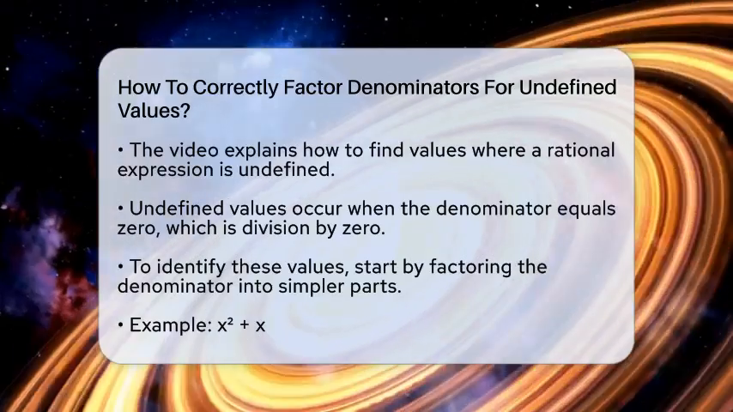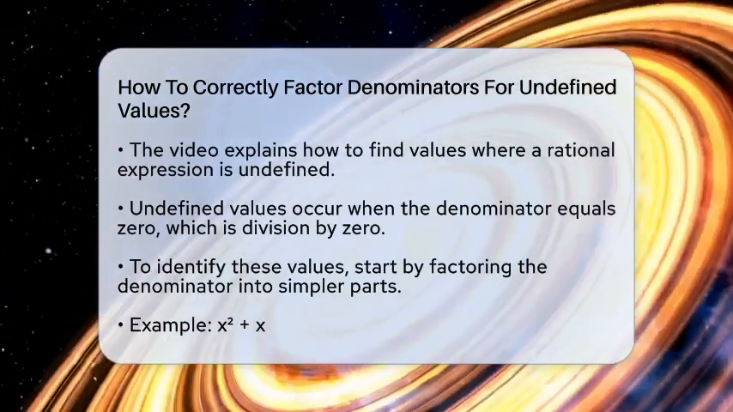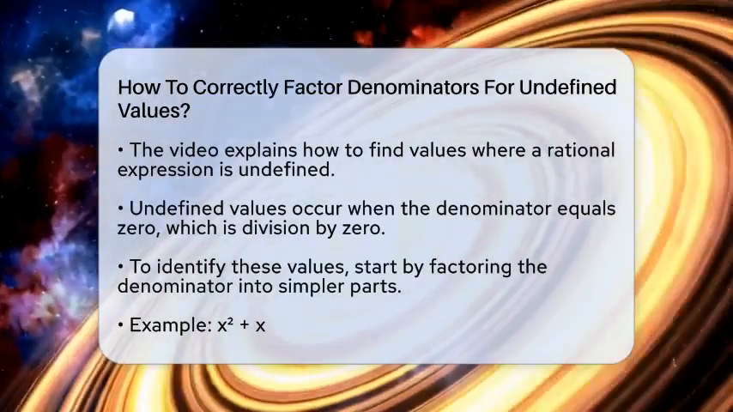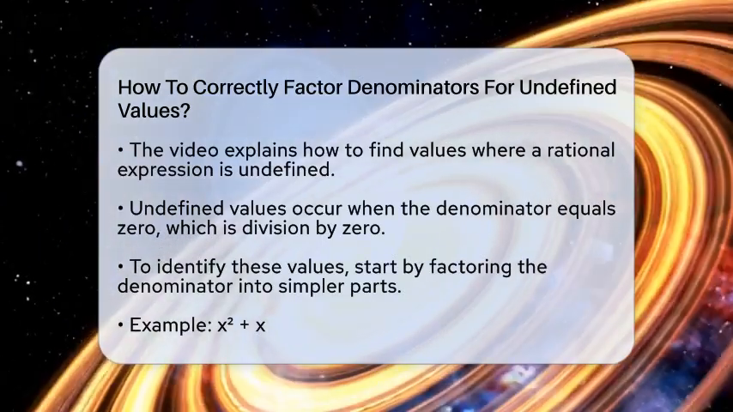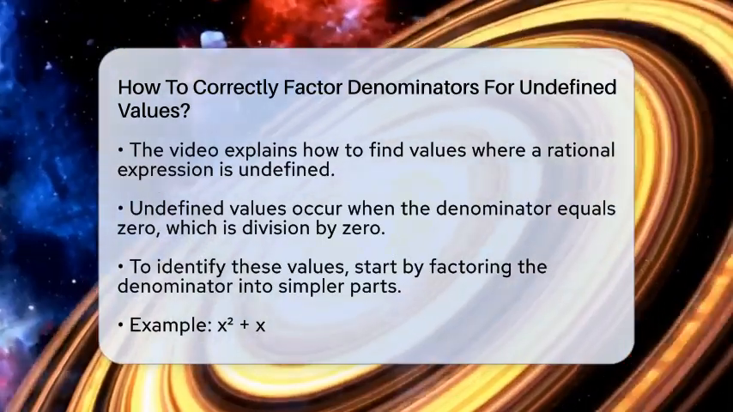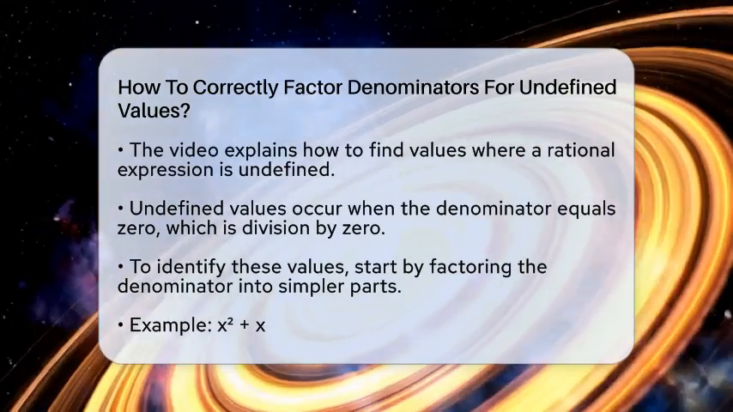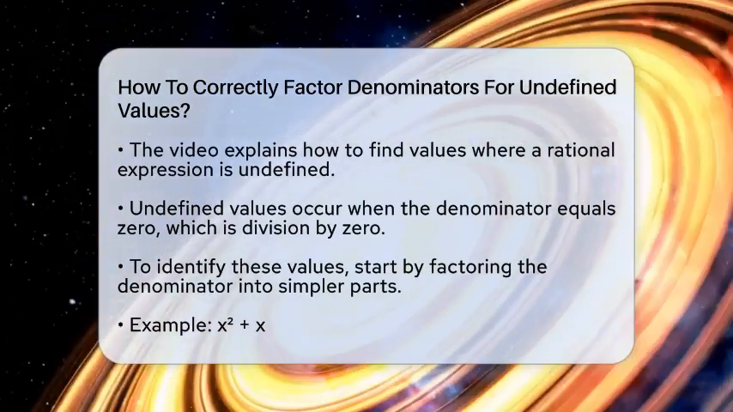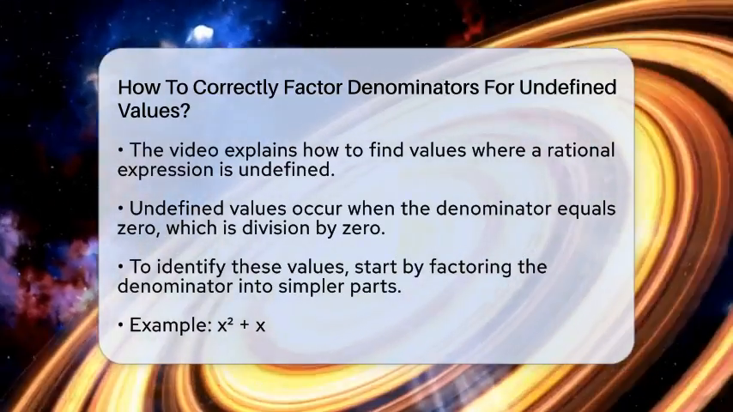These spots are called undefined values, and they happen when the denominator becomes 0. 0 in the denominator means division by 0, which is not allowed in math. So, how do we find these values? The answer lies in factoring the denominator properly.